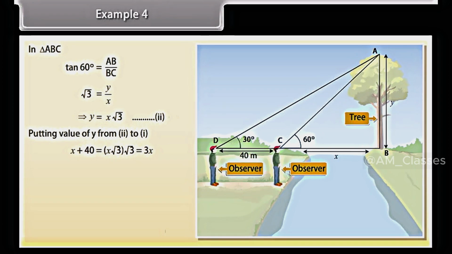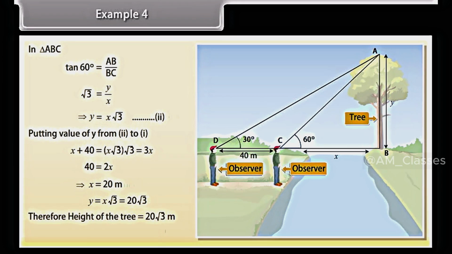On simplifying, we get 40 equals 2x, which implies x is equal to 20 meters, and y is equal to x into square root of 3. On putting the value of x, we get 20 square root of 3. Therefore, height of the tree is 20 square root of 3 meters, and width of the river is 20 meters.